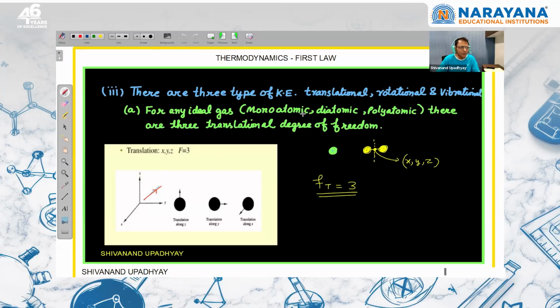When we talk about translational degree of freedom, suppose the gas is monatomic, so the center of mass of the gas and the geometric center will coincide. But if it is diatomic, the center of mass of the system is different, right? Here, this is the center of mass of the system. In translational motion, only the center of mass of the system is going to move, so it can change its x, y, and z coordinates. That's why the translational degree of freedom for any molecule, whether monatomic, diatomic, or polyatomic, is going to be 3, because it is the movement of the center of mass.